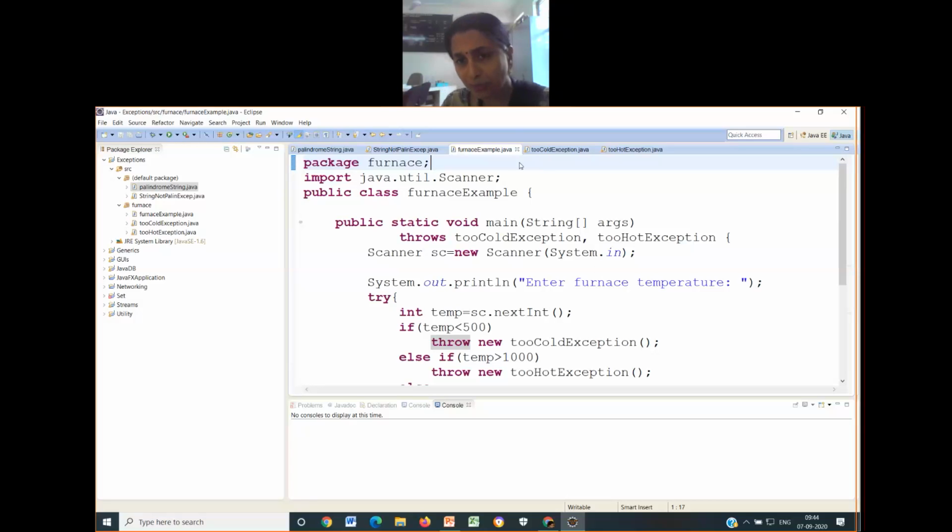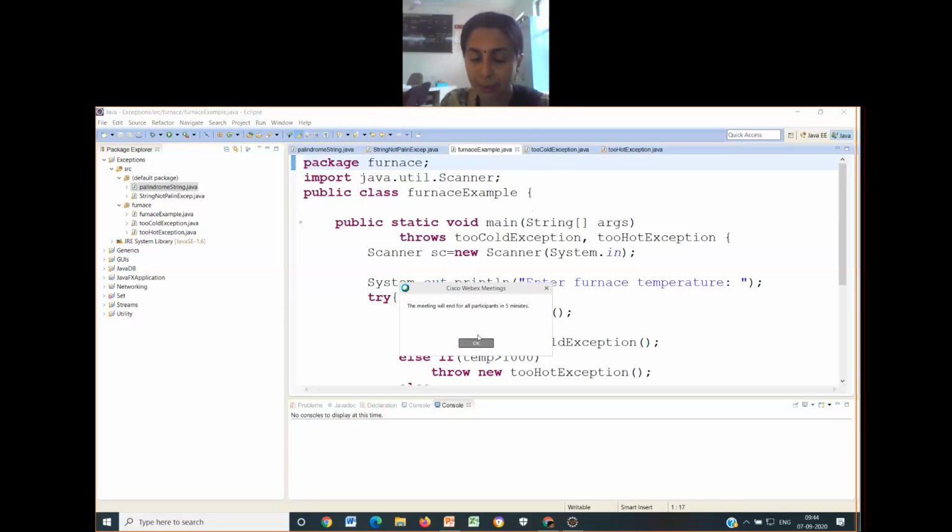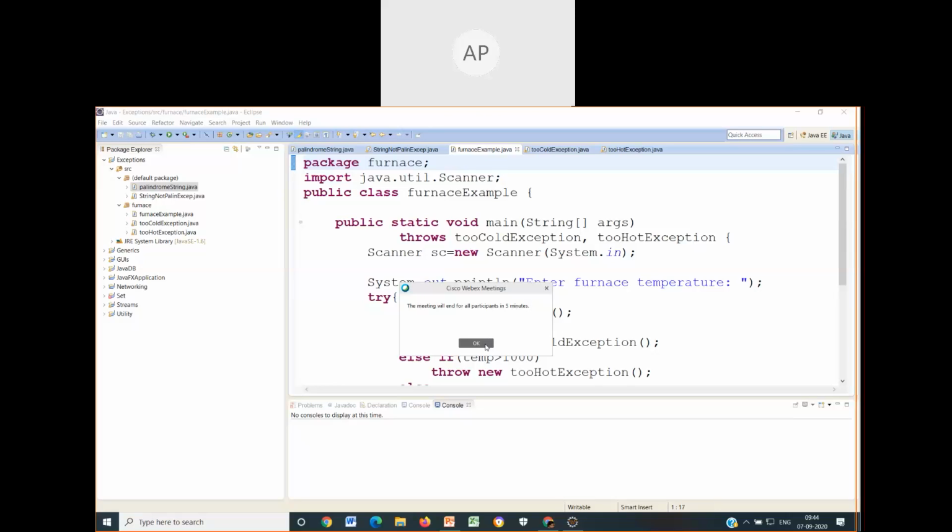Now, just have a look at main here. This is very important. So I was talking about throw and throws in the previous example. Guys, I'm left out with only 5 minutes. I will try to finish, otherwise you have to join back, because I have to complete this example. You have to join back immediately if I don't complete it. Am I clear? Okay, ma'am. Yes, yeah.